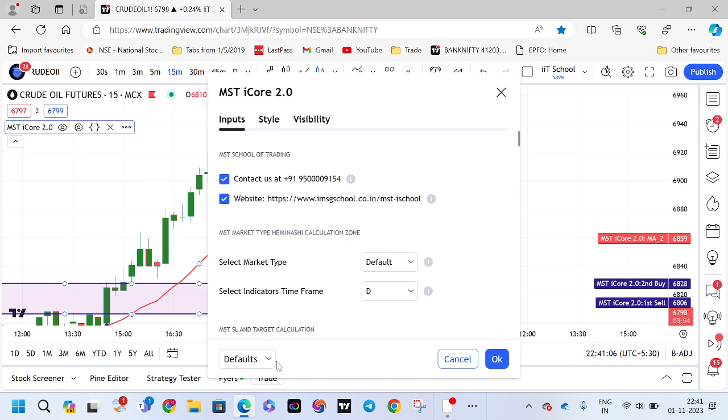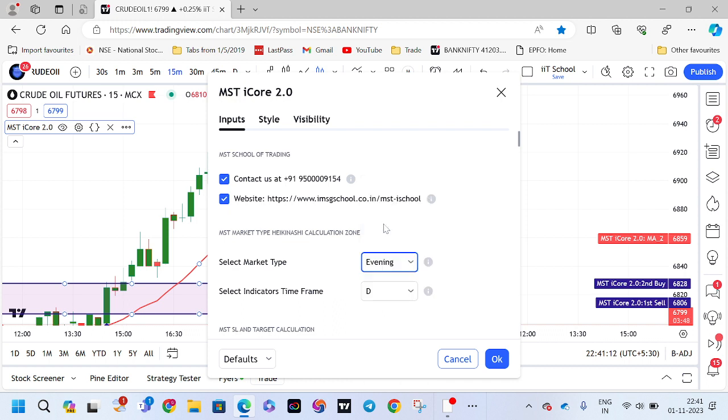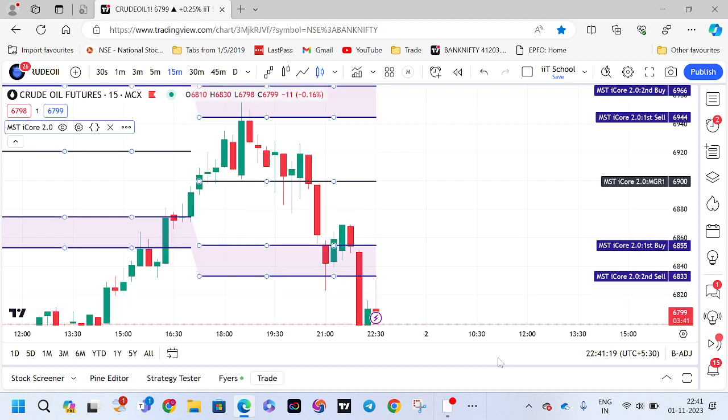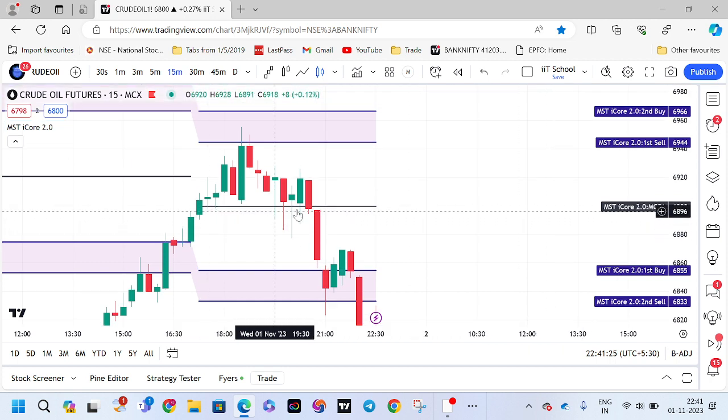So this is one method. Another method: I started with the evening market. What is evening market? Simply go to the market type and keep it on evening market. That's all. No other settings we have to do. These Heikin-Ashi colors and all are only extra additional features. Our ultimate indicator works better on the default settings.